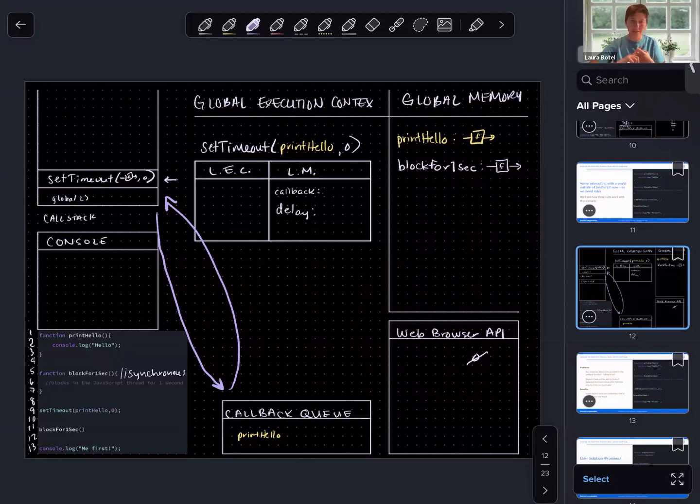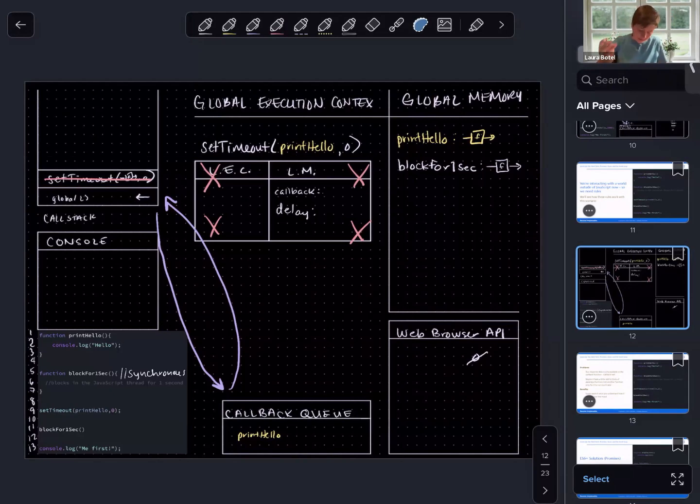No, it is not. We haven't even garbage collected setTimeout yet. So we don't even have to ask the second question. The first question is false. We cannot push anything from the callback queue while the call stack is not empty. So let's go back and continue to run our JavaScript code synchronously. First, we can start with garbage collecting setTimeout, popping it off the call stack, weaving our thread of execution back into global.